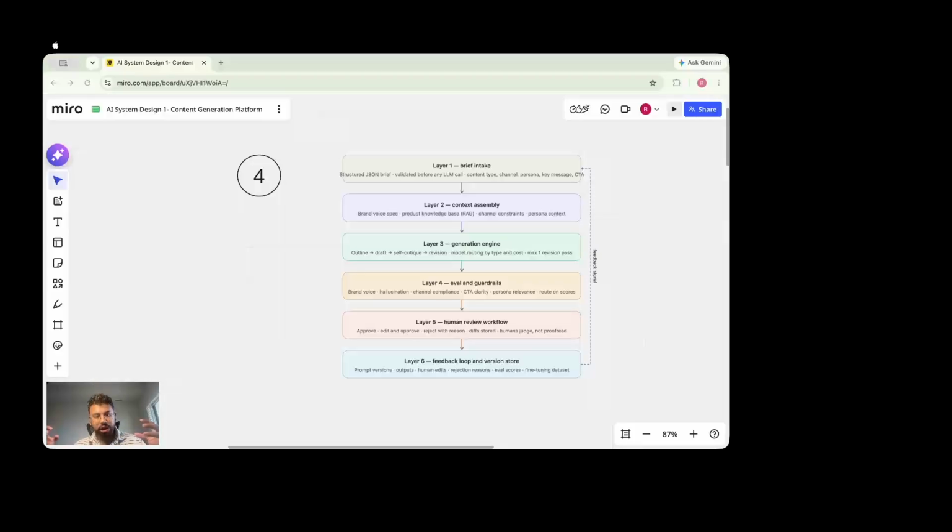So all of that we will package with this validated input, plus the channel constraints that exist. For example, if we are publishing to a social media platform that has a character limit, and the user has asked for that particular channel, we need to make sure that our final generated content follows that, along with the persona information. So we have to feed the information to the LLM to tell it, hey, this message is for a CXO, so do not get into the technical weeds, keep it high level. Or this message is for a practitioner who is into the weeds, so don't skip the technical details, otherwise we will not get the required engagement from them.